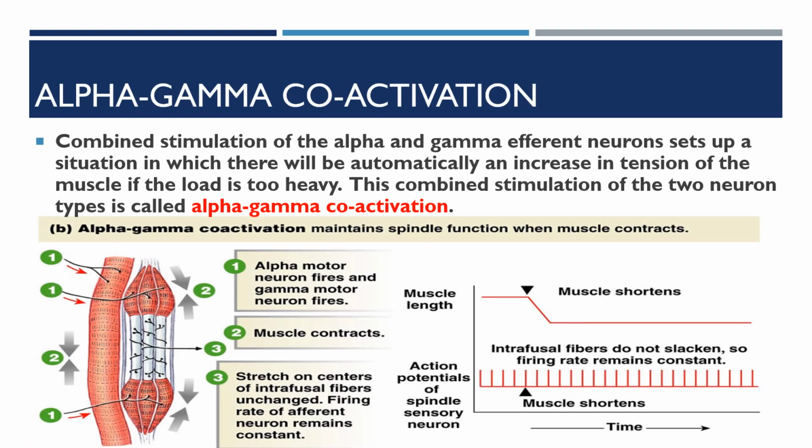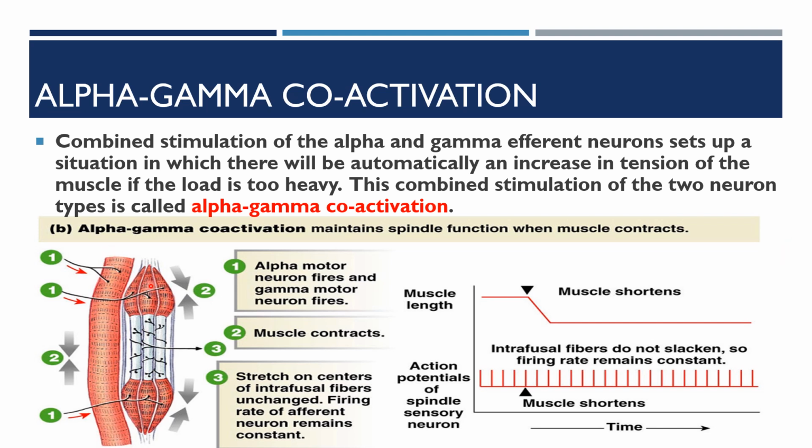Alpha gamma coactivation is the combined stimulation of the alpha and the gamma motor neurons. Let's set up a situation in which there will automatically be an increase in tension of the muscle if the load is too heavy. This combined stimulation of the two neuron types is called alpha gamma coactivation. It maintains the spindle function when muscles get contracted.